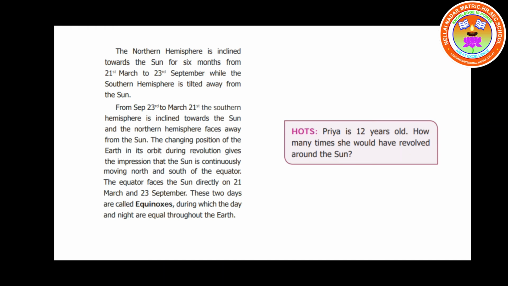Is it clear? The northern hemisphere is inclined towards the sun for 6 months from 21st March to 23rd September, while the southern hemisphere is tilted away from the sun. From September 23rd to March 21st, the southern hemisphere is inclined towards the sun and the northern hemisphere faces away from the sun.